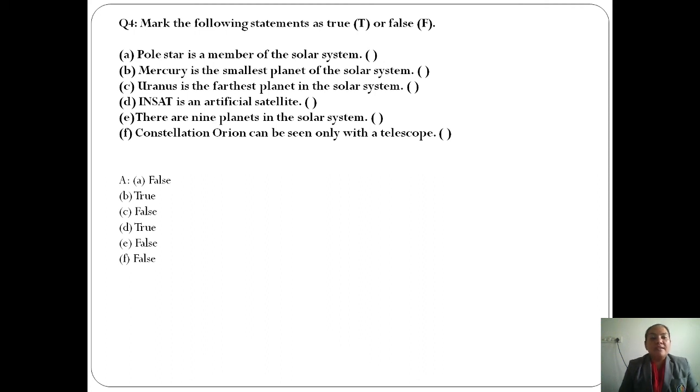There are 9 planets in the solar system. The answer is false. In total there are 8 planets in the solar system. Next: the constellation Orion can be seen only through a telescope. No, wrong. The constellation Orion can also be seen with the naked eye, and it resembles the shape of a hunter, isn't it?